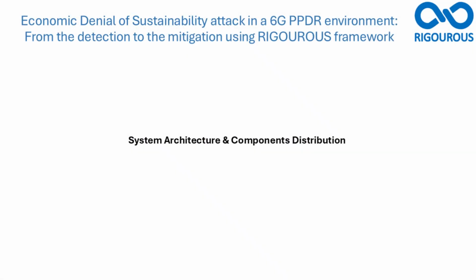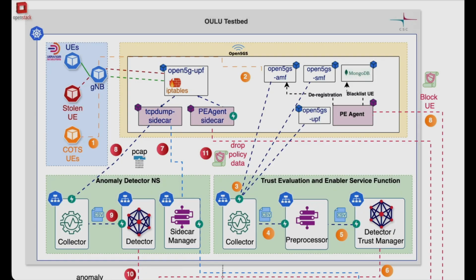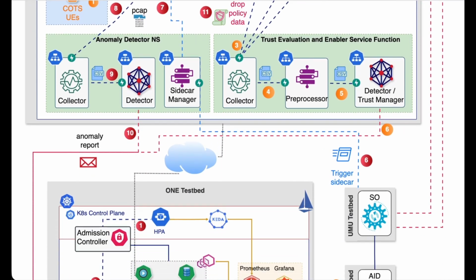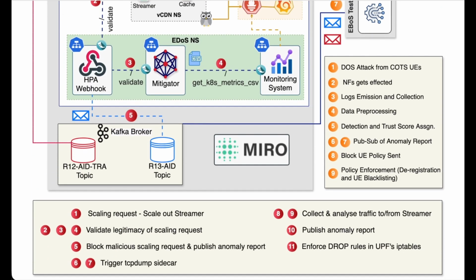The following RIGOROUS enablers were used: Security Orchestrator, SO, from UMU; AI-driven decision engine, AID, from EBOS; trust evaluation and enabler service functionalities from LNVO; AI-powered EDOS mitigator from OLU; holistic security and privacy framework from ONE; and the RIGOROUS Kafka was used to enable asynchronous and multi-domain communication. In total, 3 testbeds were used: ONE, OLU, and EBOS.